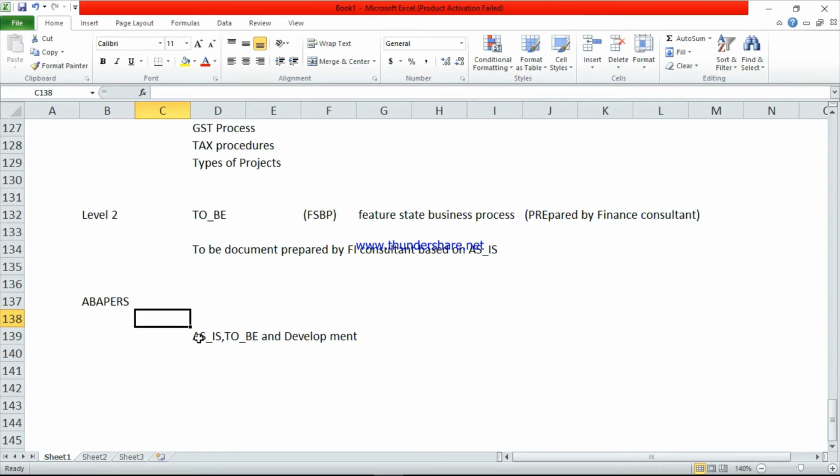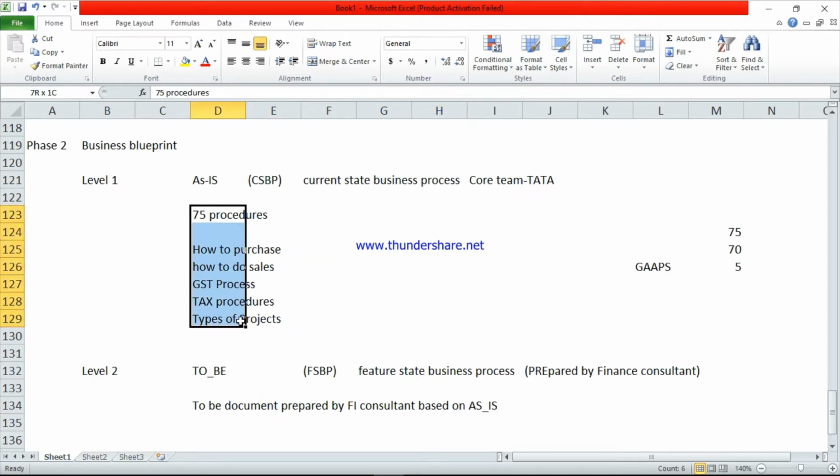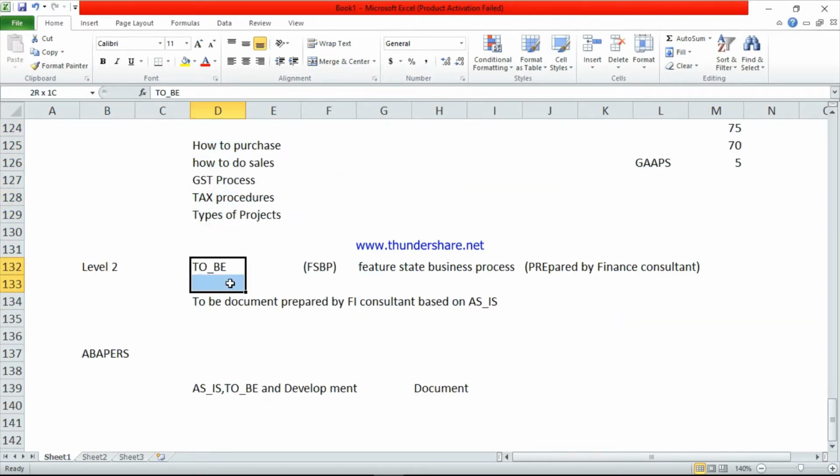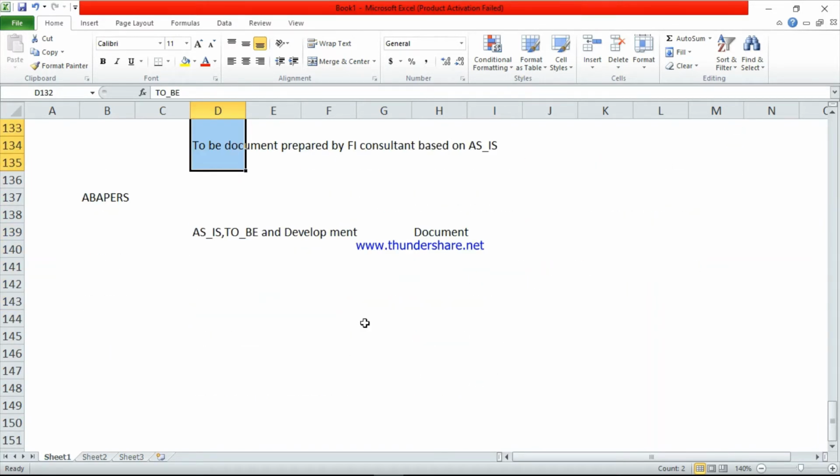That document name is called as is to be and development document. This is the final document. So this document contains what is the current business process, what is the future business process, along with the gaps, along with the new procedure. This is the final document.